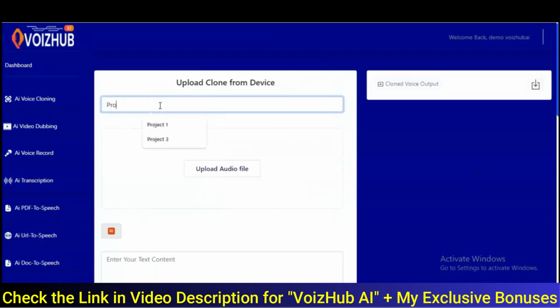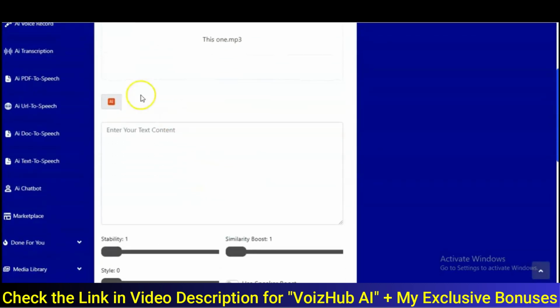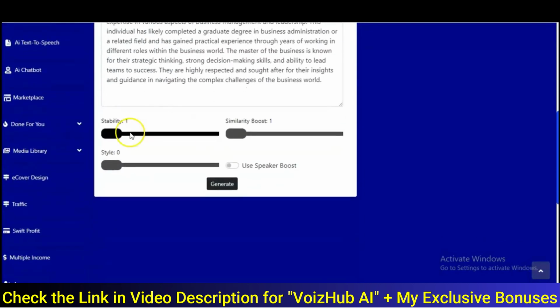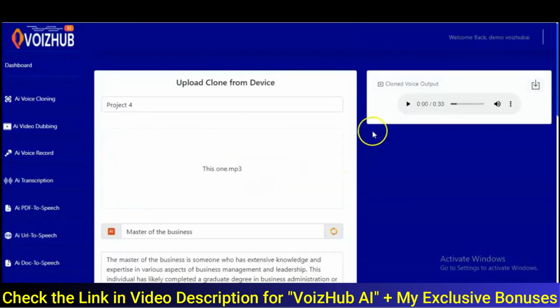You enter your project's name, click here to upload audio file, then you click on open, and it's going to be uploaded right here, right? And just like we did earlier on, you can generate your content with AI. You enter your keyword and you search. Once you have your content, you set your stability, right? Your similarity, style, use speaker boost, and then you generate. Amazing. And now you can play the voice right here. Right? Now let's play it and see.